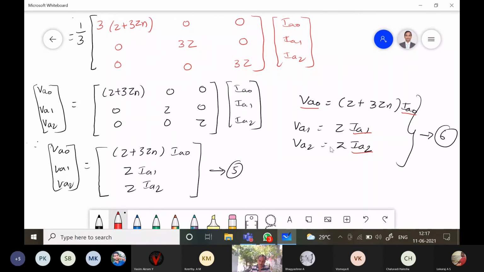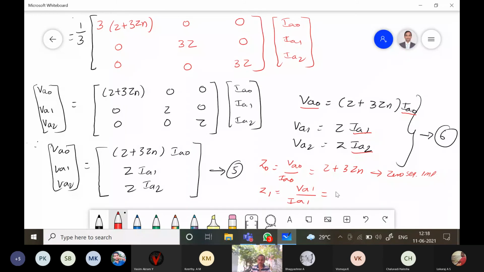Okay, so therefore we can write the impedance Z naught is equal to VA naught by IA naught. So this can be given as Z plus 3 times of Zn. This is called the zero sequence impedance. Similarly, Z1 is equal to VA1 by IA1.